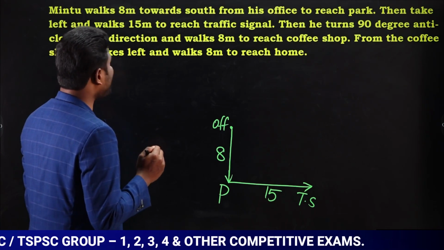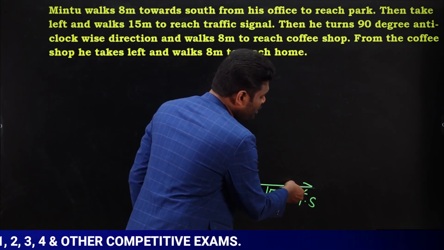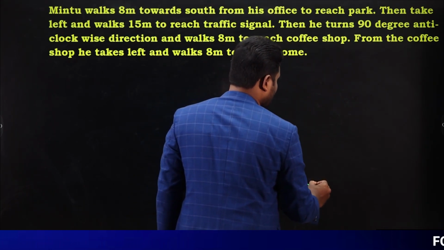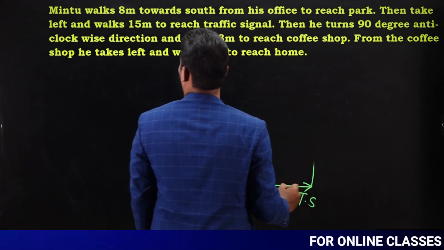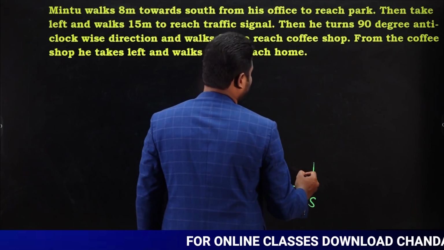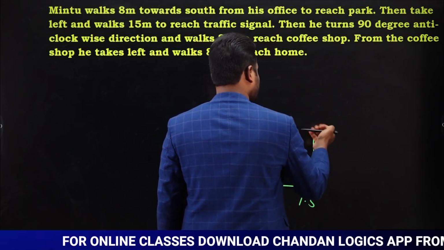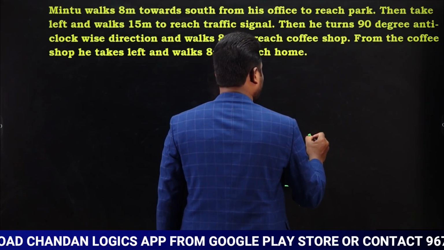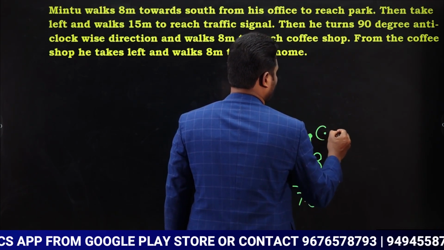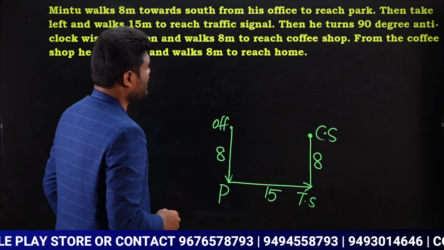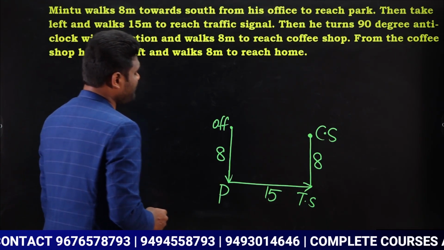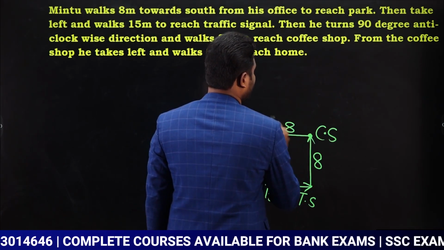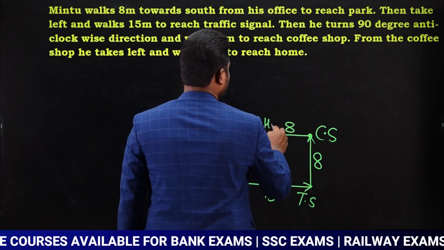Then he turns 90 degrees anti-clockwise. If I move in this way, this is clockwise; anti-clockwise means in this way. Which means he is traveling towards north. So he moves 90 degrees in the anti-clockwise direction and walks 8 meters to reach the coffee shop. Yes or no? Next, from the coffee shop he takes left and walks 8 meters to reach home. So he is now reaching home.